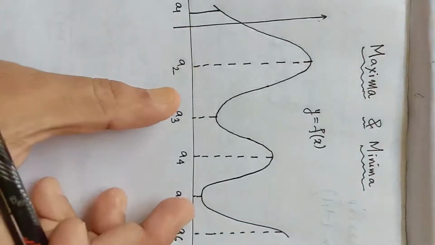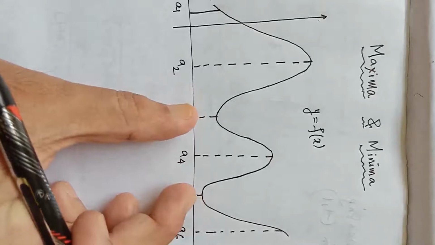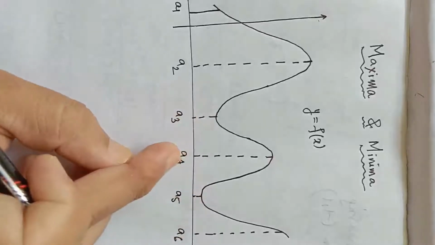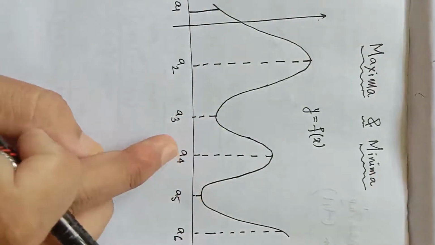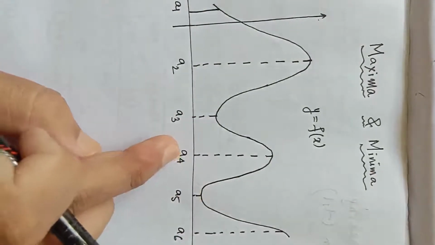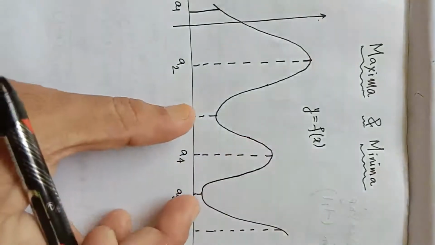If we consider this interval only, a3 to a5, in this interval you can see the function has a maximum value at a4 for this interval only. So we say a4 is a point of local maxima. This is the point of local maxima and the local maximum value is f of a4.